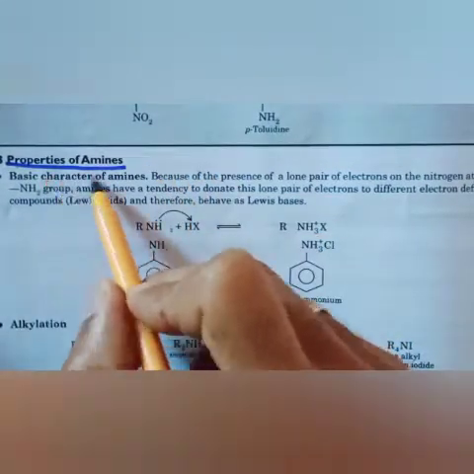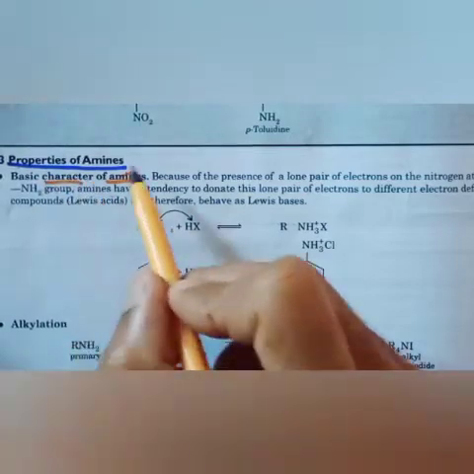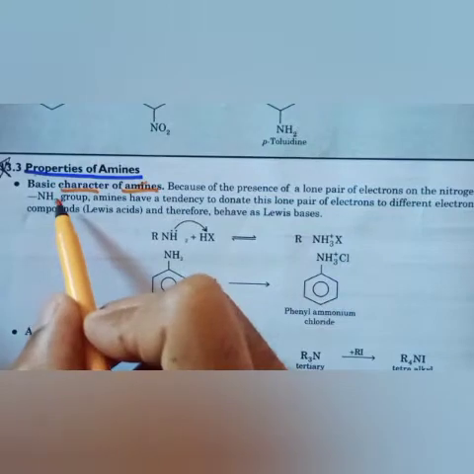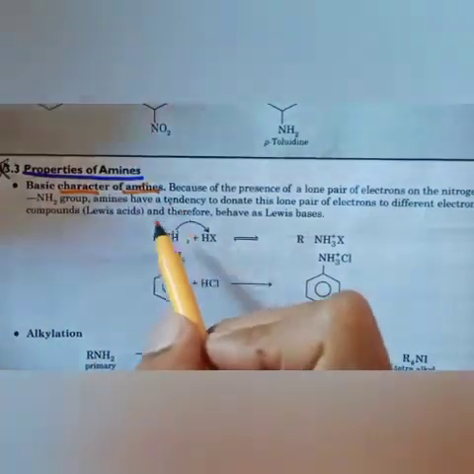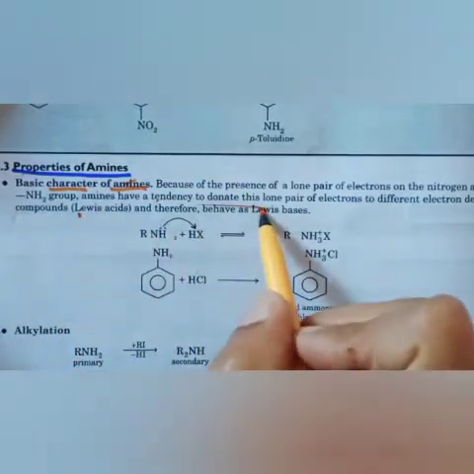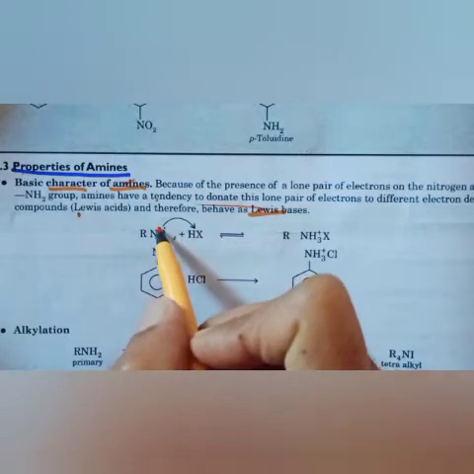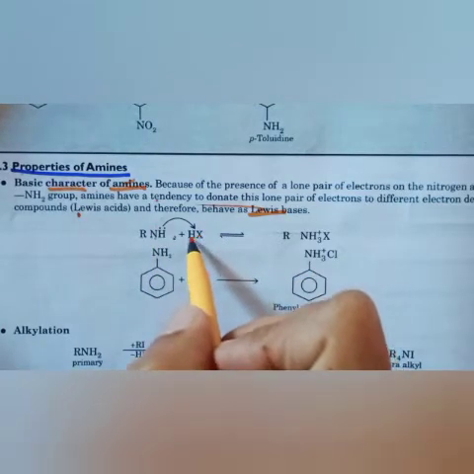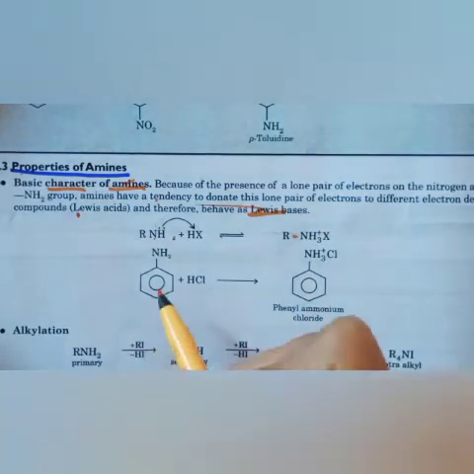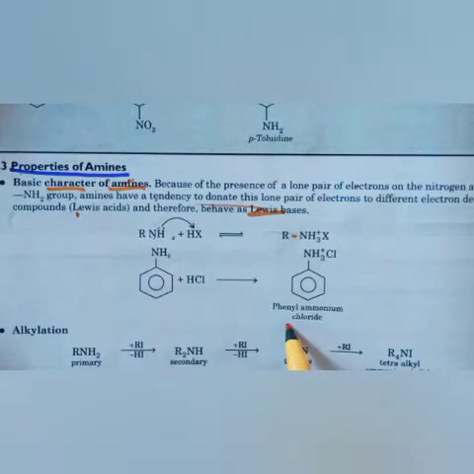So first is basic character of amine. The basic property of amine is that it is basic in character because of the presence of a lone pair of electrons on the nitrogen atom of the NH2 group. Amine has a tendency to donate this lone pair of electrons. Because of that, it is treated as a Lewis base. So see here, RNH2, this lone pair is given to H and it forms RNH3 plus X minus. So in this way it can form salts like alkylammonium chloride.